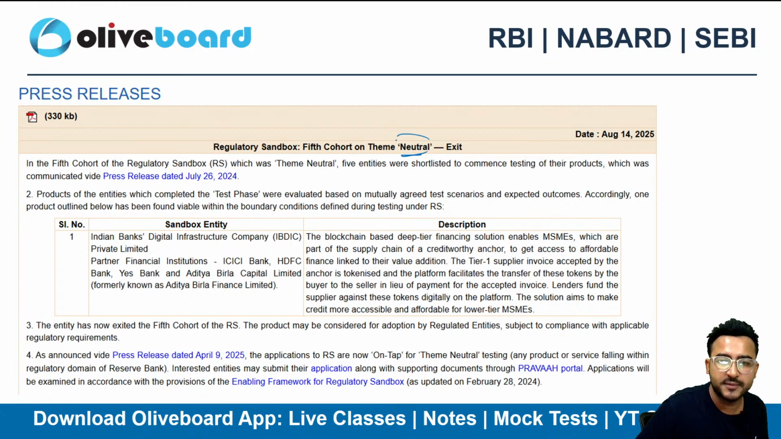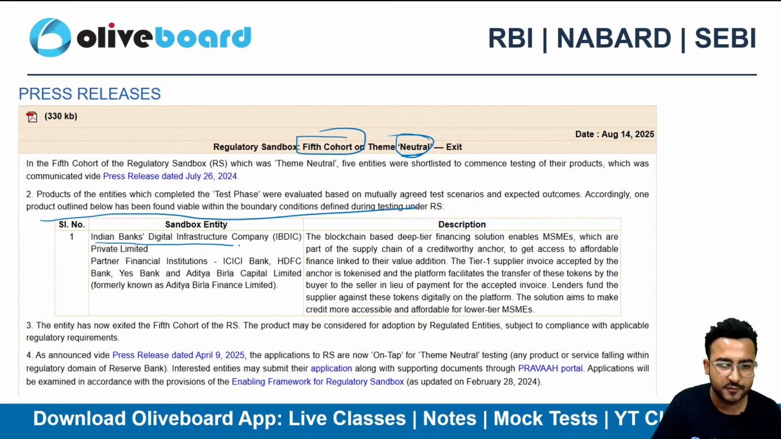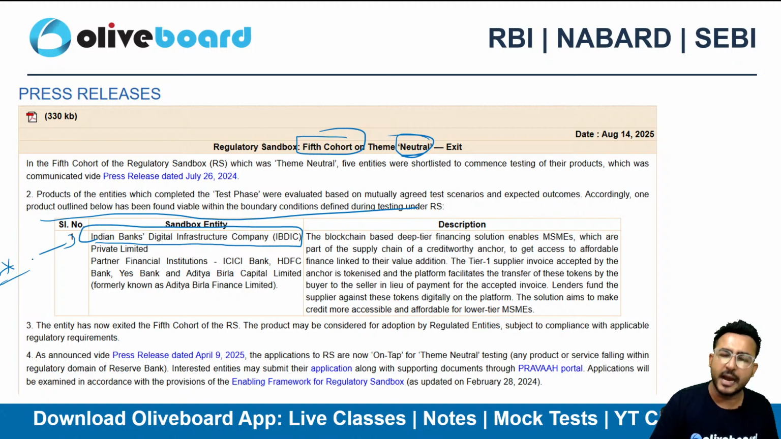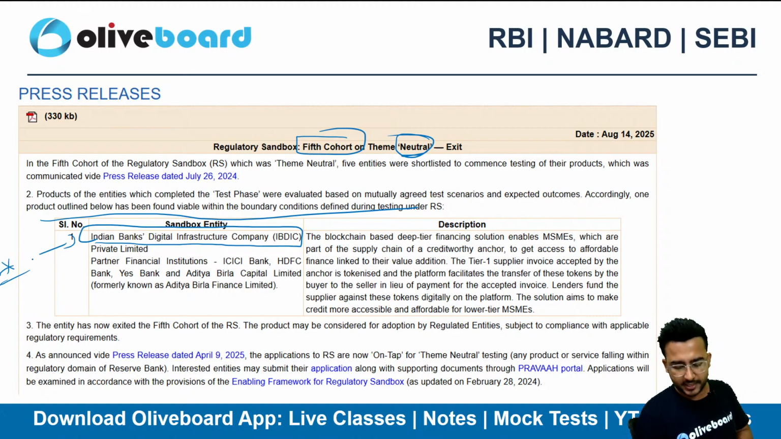Please do remember the theme was neutral. It was the fifth cohort. And out of all the products, RBI has found viable the product of the sandbox entity, which is Indian Bank Digital Infrastructure Company. Please do remember the name as well. Generally नाम आते नहीं है पर क्या पता आ जाए, right? क्या पता आ जाए.